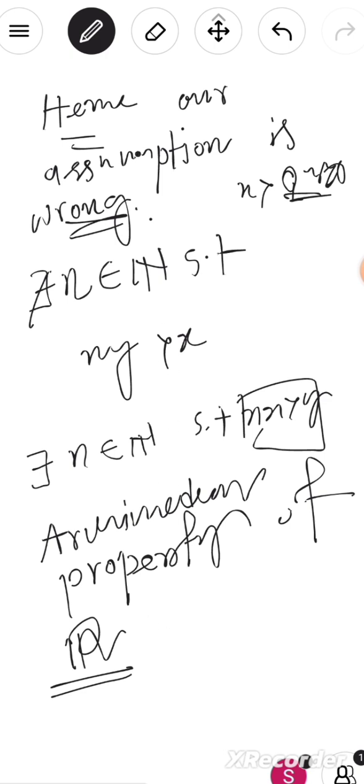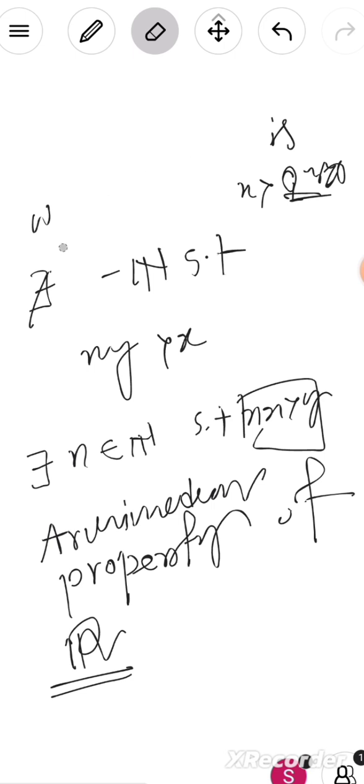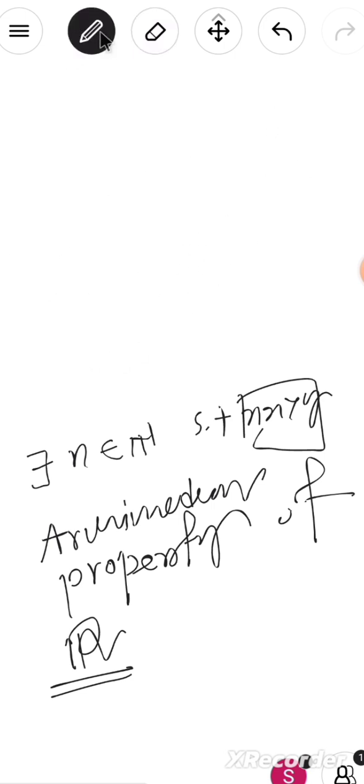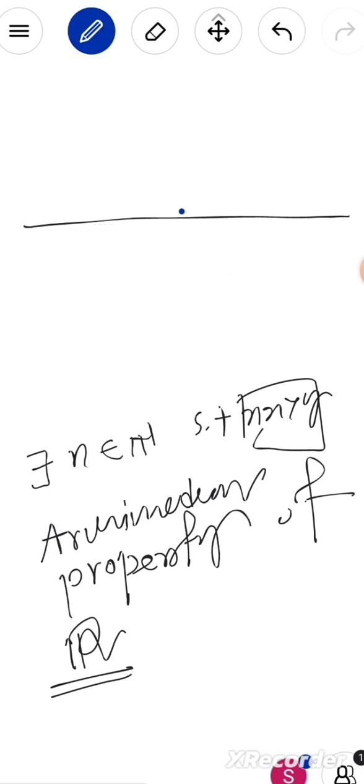So basically, what do I want to say? I want to say that if I draw the real line, this is our real line, and this is 0, let this be 1, and this is 2, and so on, and this is minus 1, and so on.